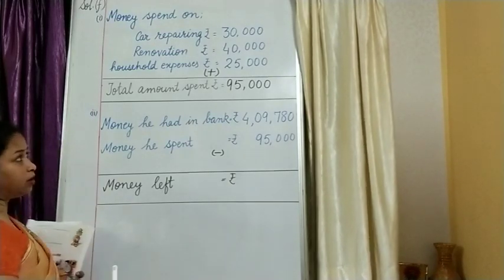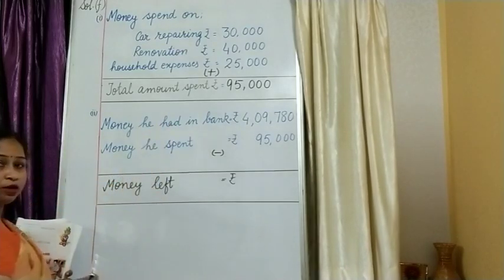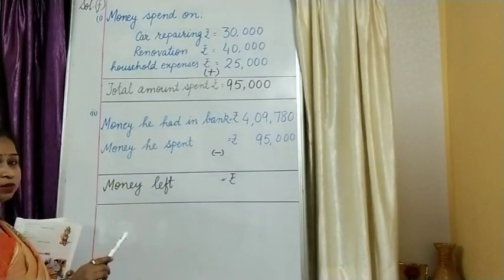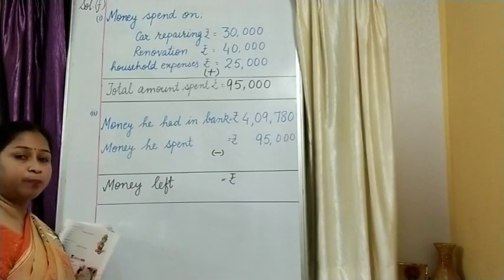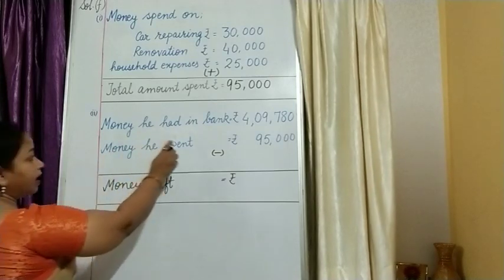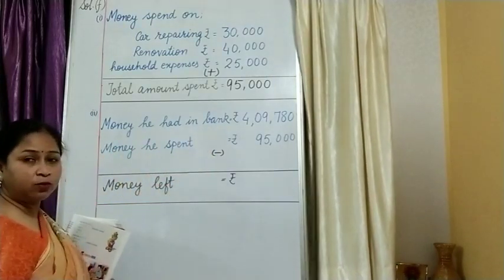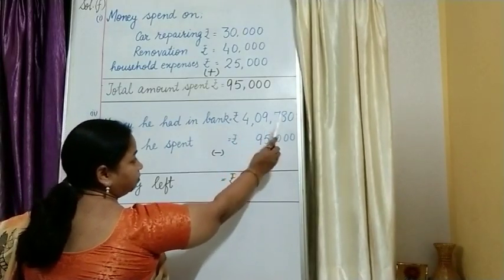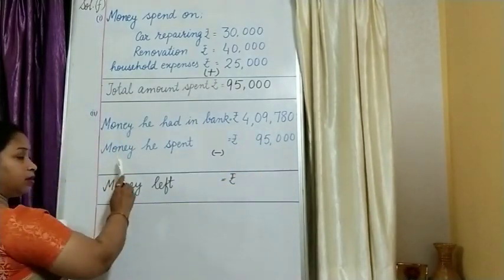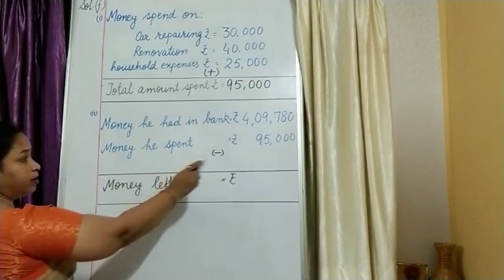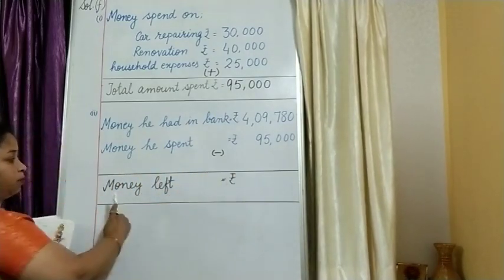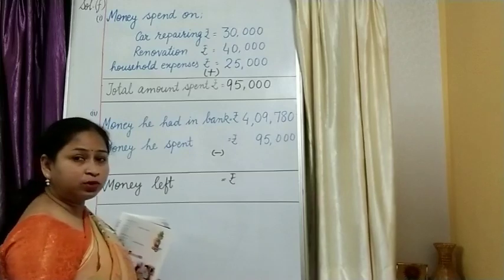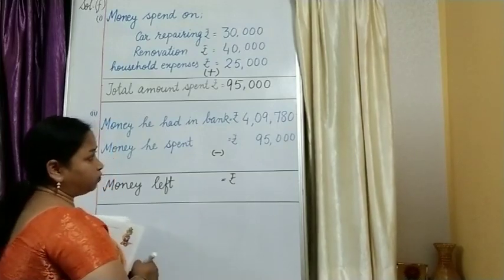The first operation is clear: we have added and got 95,000. How much money was there in his bank? 4,09,780. Then he has already spent 95,000. So to find the money left with him, we have to do the subtraction.